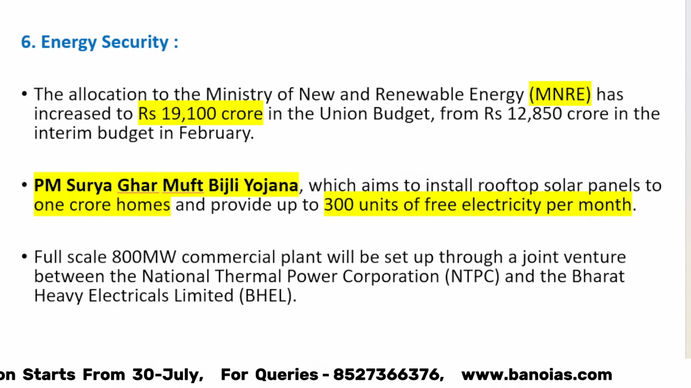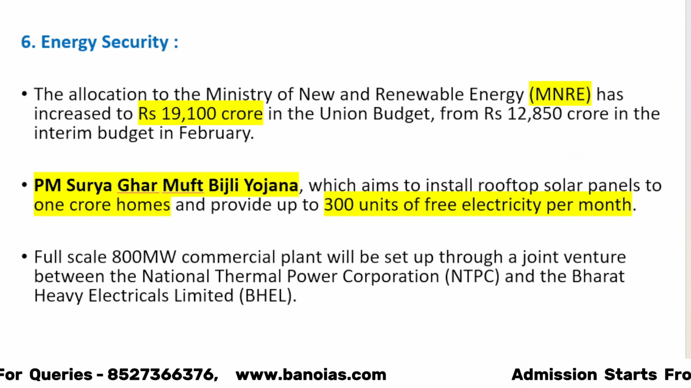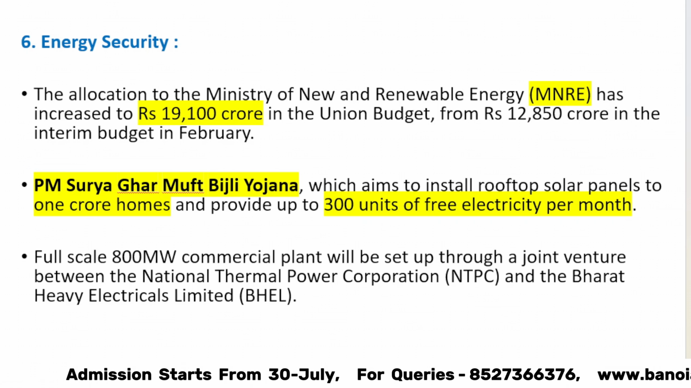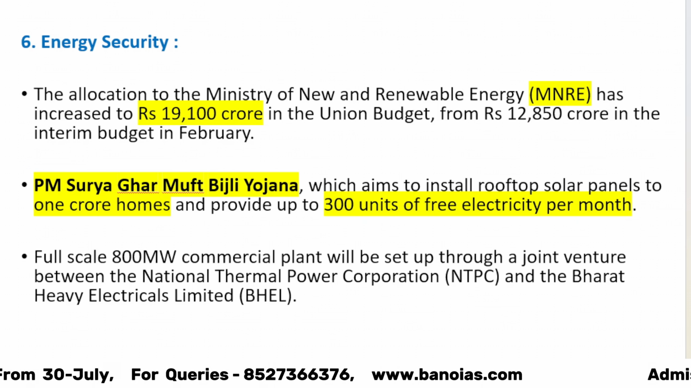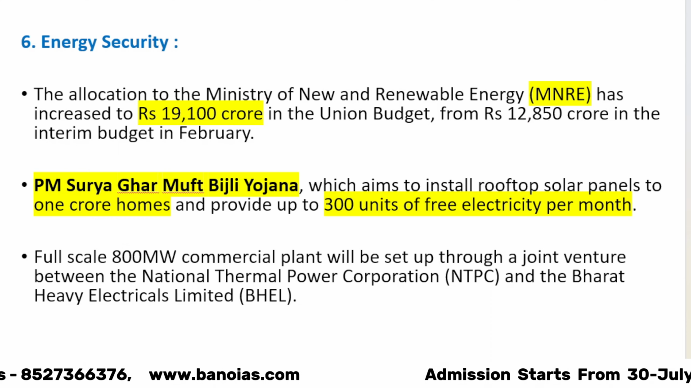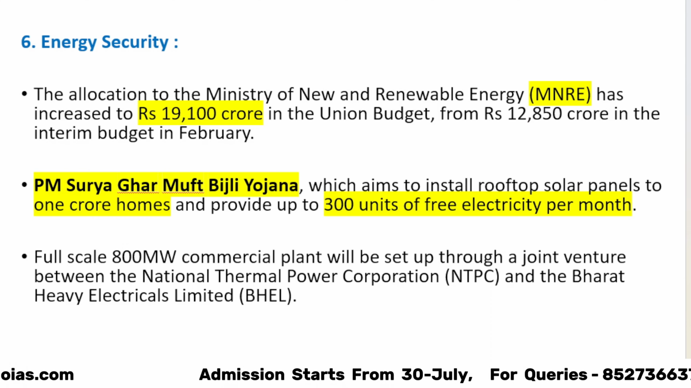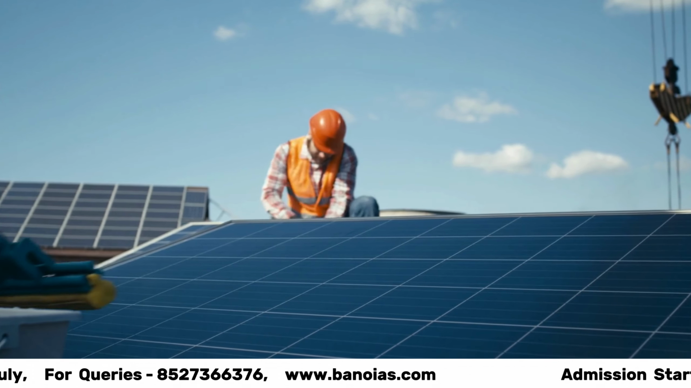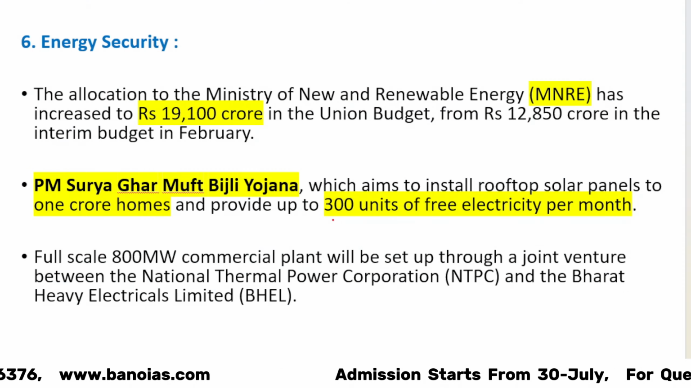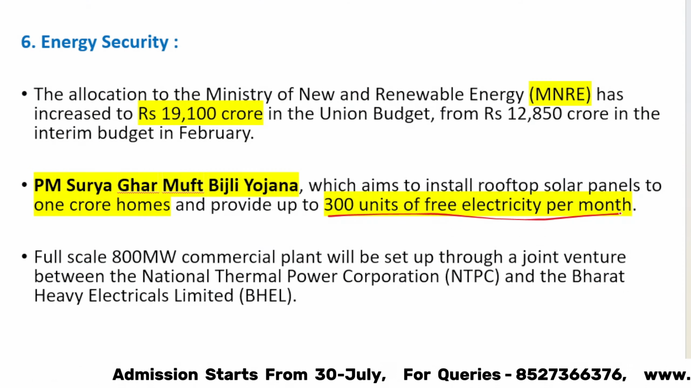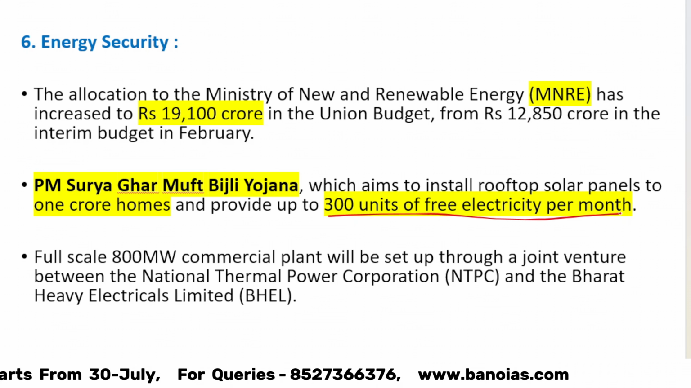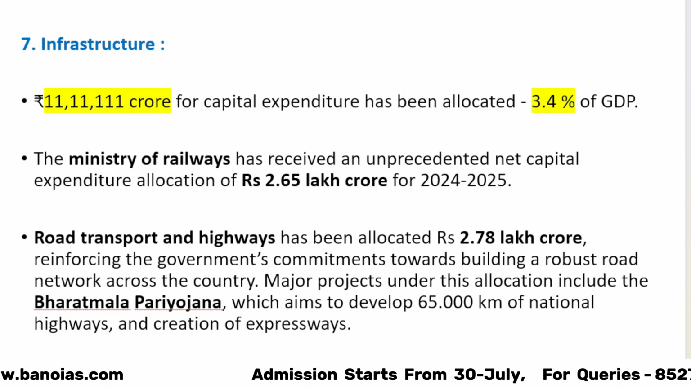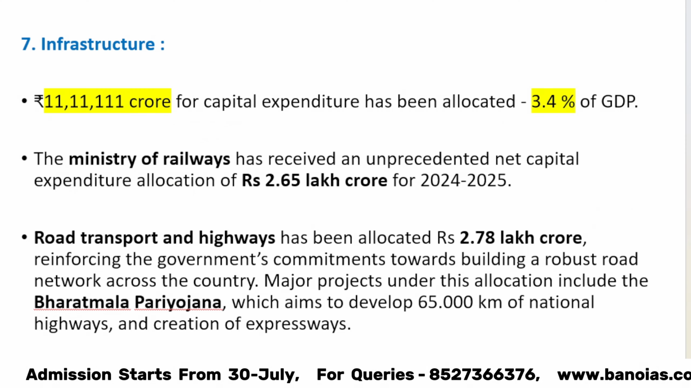Priority number 6 is energy security, which is very important. Within this, the Ministry of New and Renewable Energy has been allocated 19,000 crore, which was higher compared to the amount allocated in the budget. And under the PM Surya Ghar Muft Bijli Yojana, 1 crore homes will get support for installation of rooftop solar panels, and they will be able to generate 300 units of free electricity per month. Apart from that, there are also announcements like an 800 megawatt commercial power plant to be developed in a joint venture between NTPC and BHEL.